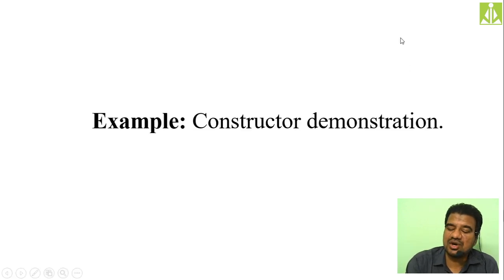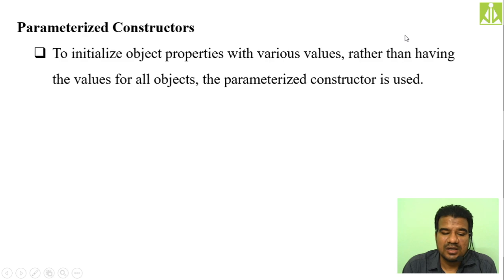So what next thing we have? Constructor demonstration already I have shown you. Next thing, the parameterized constructor. If you don't want your variables to take the default values, that is zeros, and you want them to be specific, one way is you can do it with the help of a normal method, or you can even initialize those variables inside your main method.